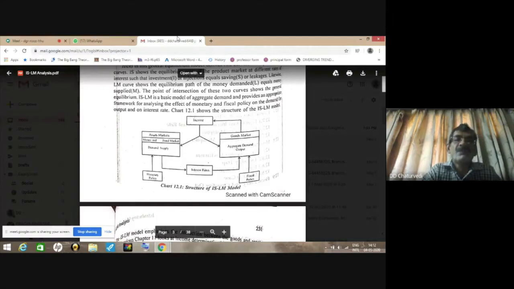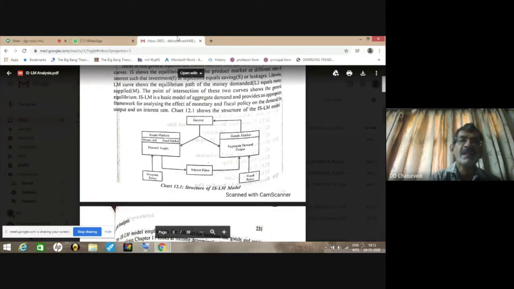From the money market we get the interest rate, and this interest rate is made use of in the goods market to change the investment demand or to change the autonomous demand. So when we integrate these two markets, product and money market, we will no longer assume that investment is autonomous.